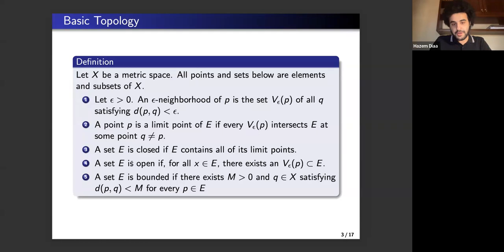A set E is open if for all elements P in E, we can find an epsilon neighborhood of P in E. And I'm sorry, here it says X, but it should be P here. And finally, a set E is bounded if there exists a positive real number M and a point Q in X whose distance from P is smaller than M for every point P in E.